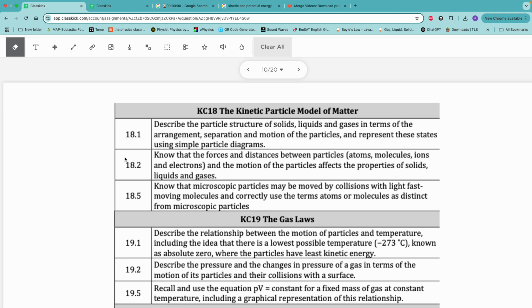Number 2, we need to cover the idea of Brownian motion, the description of gas particles, or fluid particles, not just gas, solid, liquid and gas particles, when they collide and move in random directions, forming a zigzag motion.